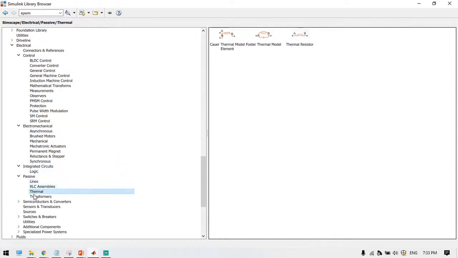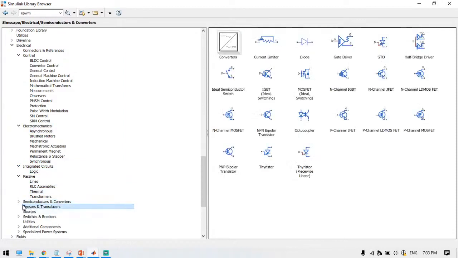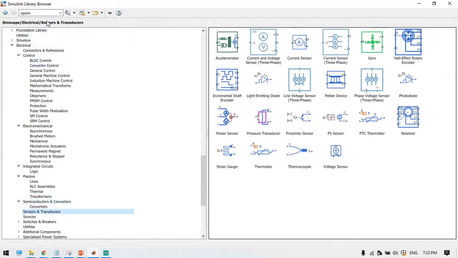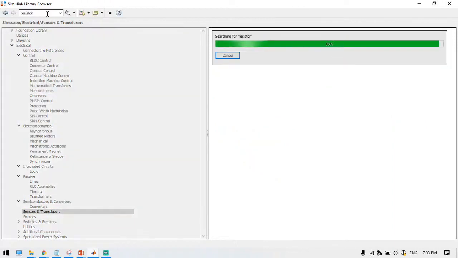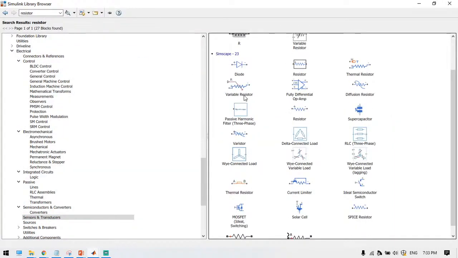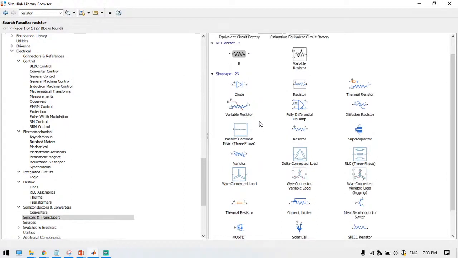I will show you the resistance and then capacitance. Yeah, the resistor, Simscape.